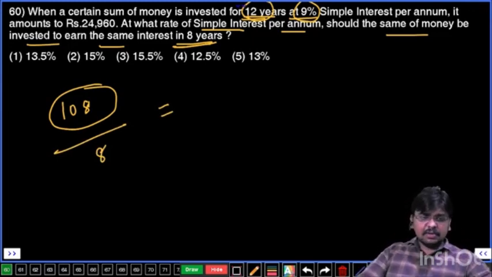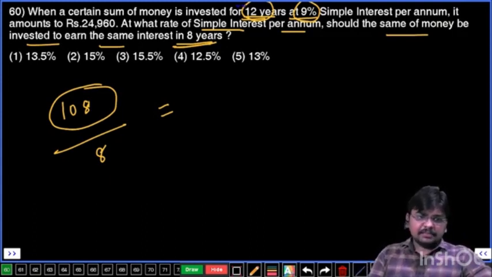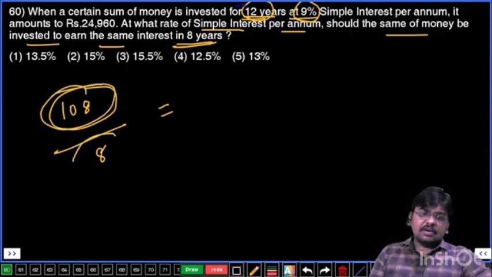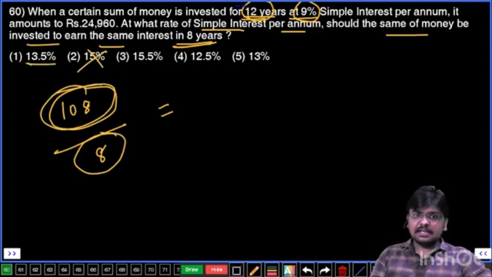Simple thing is by 8. Okay, 108 percentage you need to get in 8 years. What is the rate of percentage? 108 by 8, that is if you can calculate, or else it is 9 multiple. In the denominator, no 3 multiple is there. Answer must be 9 multiple. Verify your options. First option 9 multiple. Second option no, that is 3 multiple. Third option no. Fourth option no. Fifth option no. Answer first option.